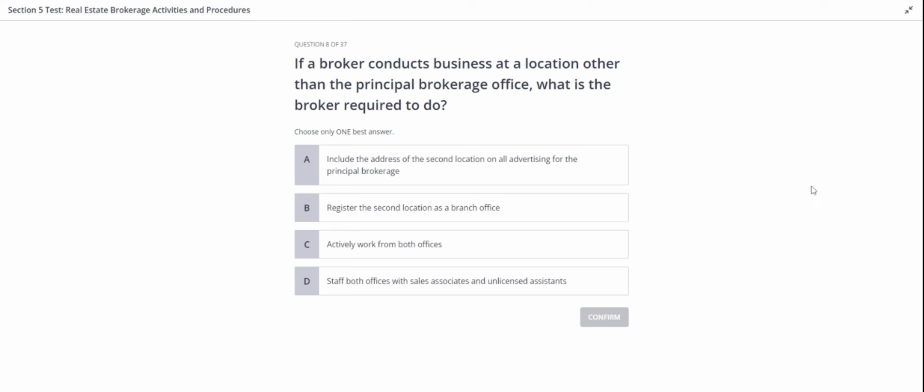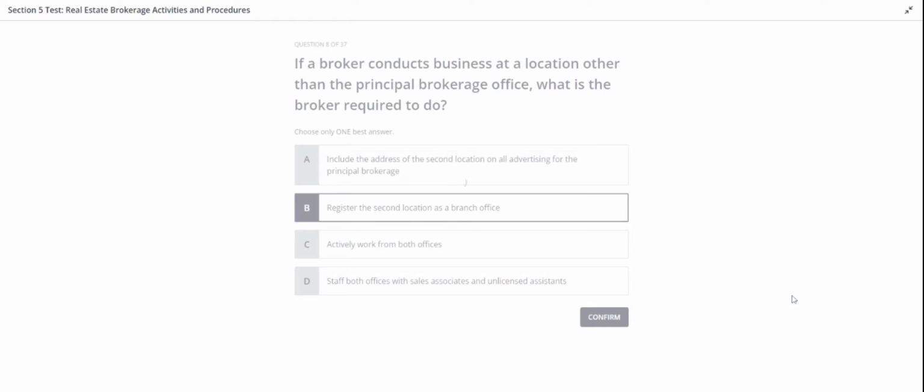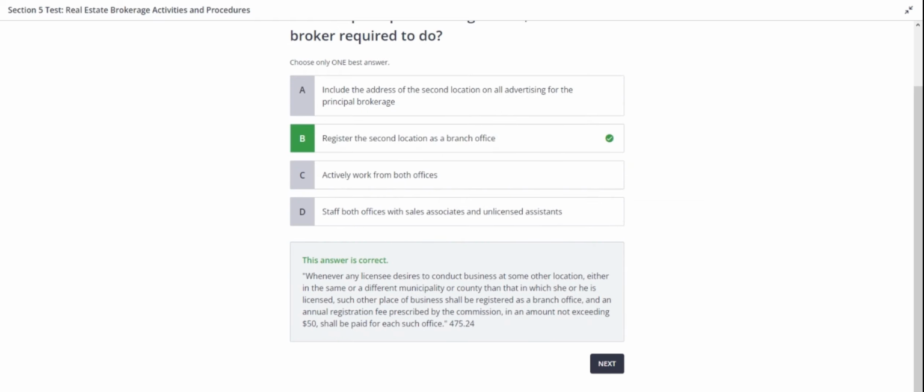Okay, what is the answer for this question? Well, it is going to be option B. Register the second location as a branch office. Whenever any licensee desires to conduct business at some other location, either in the same or a different municipality or county than that in which she or he is licensed, such other place of business shall be registered as a branch office, and an annual registration fee prescribed by the Commission, in an amount not exceeding $50, shall be paid for each such office.